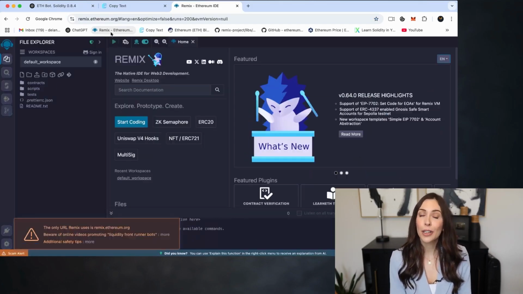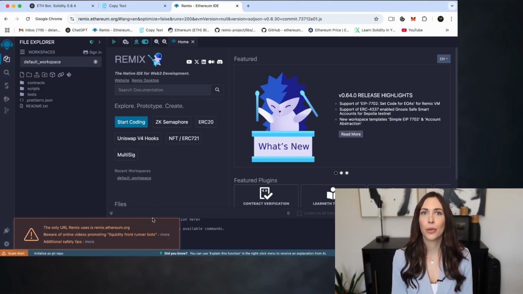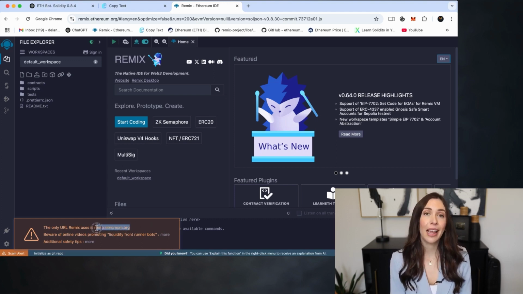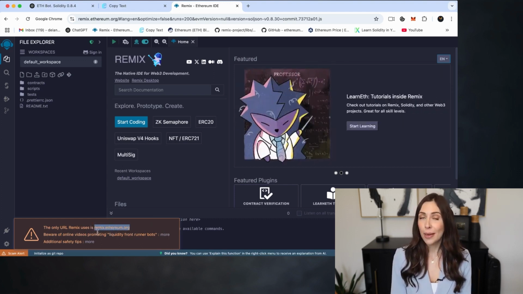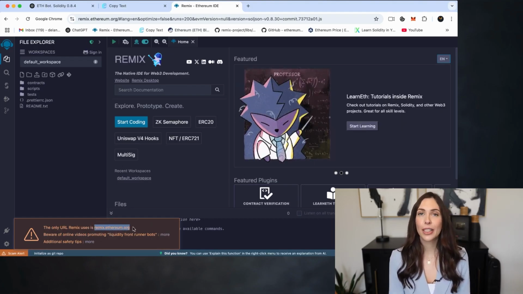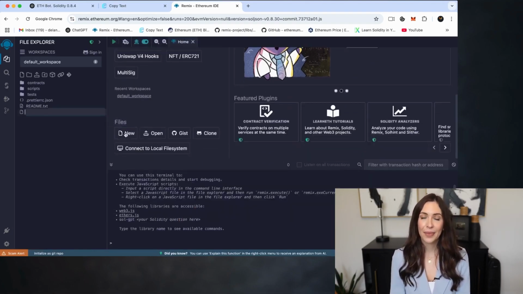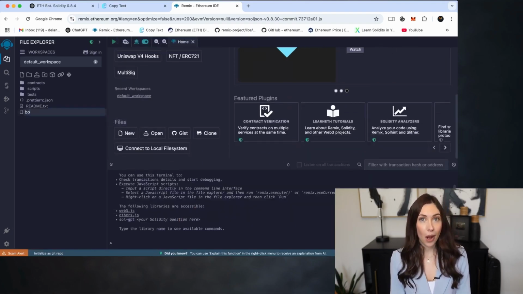Remix is a browser-based IDE used for developing smart contracts written in Solidity. Important, make sure you're using the official URL remix.ethereum.org. Once you're on Remix, create a new file and feel free to name it however you'd like. For example, let's name the file bot.